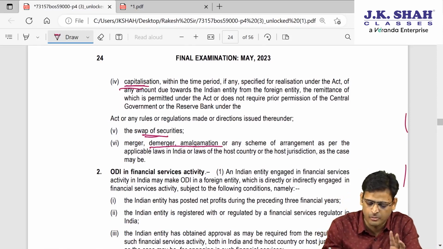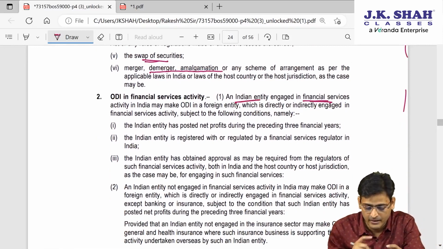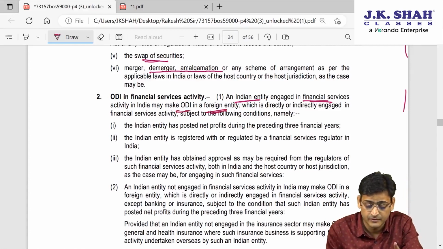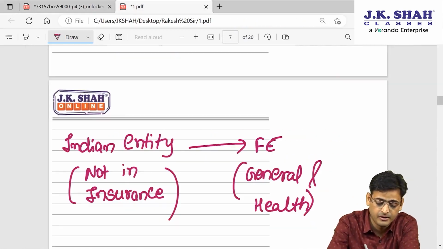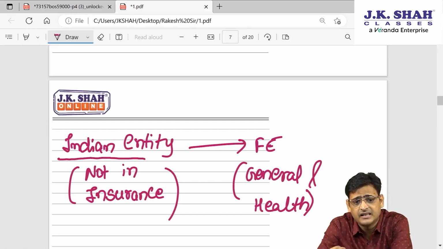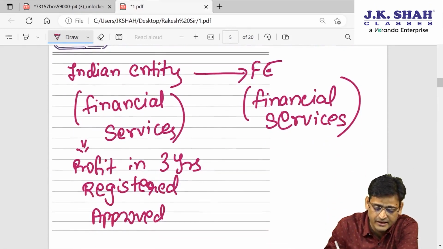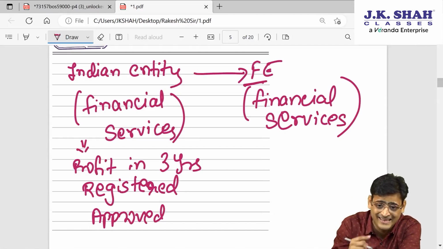Now this point is slightly important, you have to learn it for the exam. If an Indian entity engaged in financial service can make ODI in a foreign entity which is also engaged in financial service, what does it mean? An Indian entity is there, this Indian entity is in financial service, so they can make investment in a foreign entity which is also in financial service, provided that the Indian entity in financial service complies with 3 conditions.